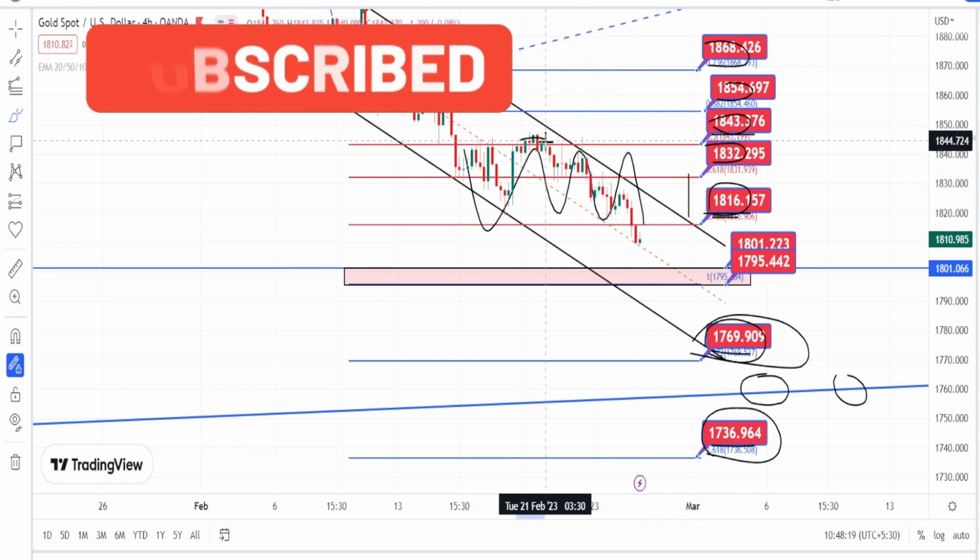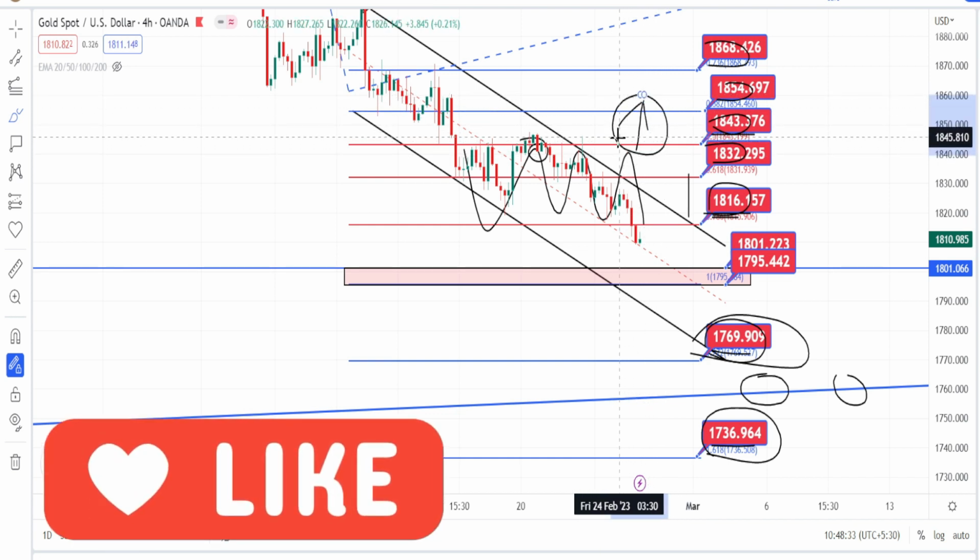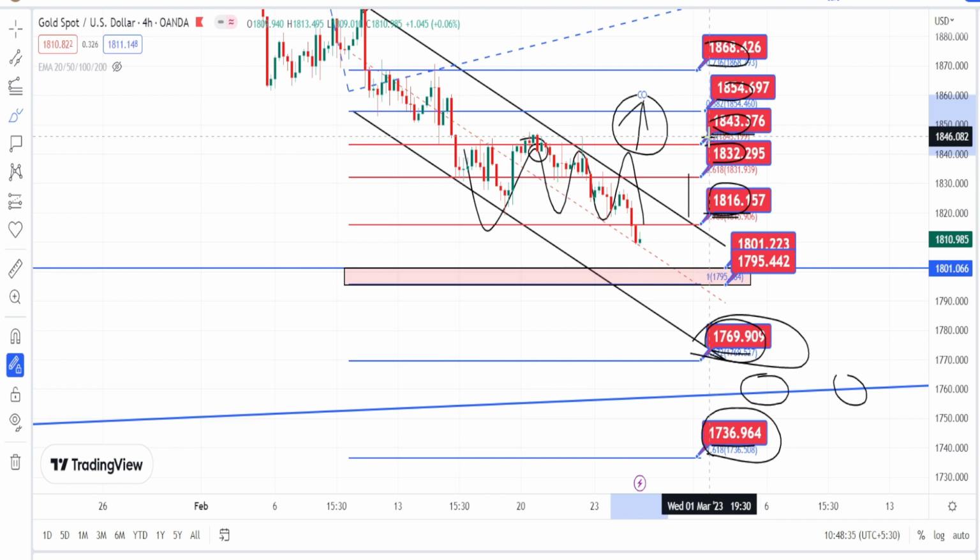It has to break this resistance zone if it wants to make a bullish side trend reversal in the 4 hours time frame. Or in other words, you can enter into the bullish side trade once the price action breaks the resistance level of 1843.